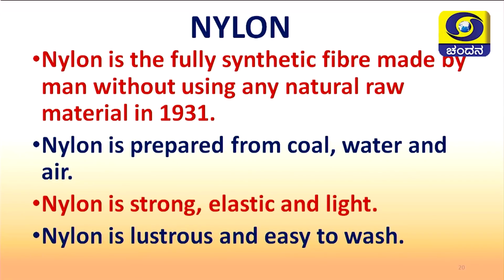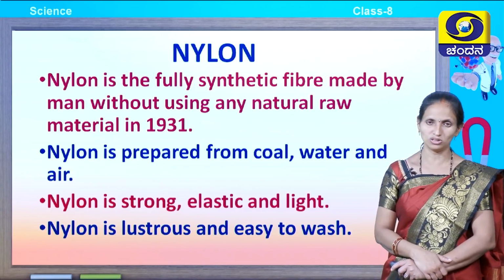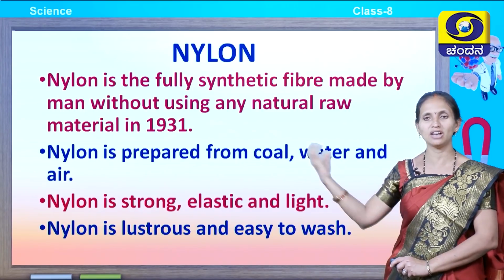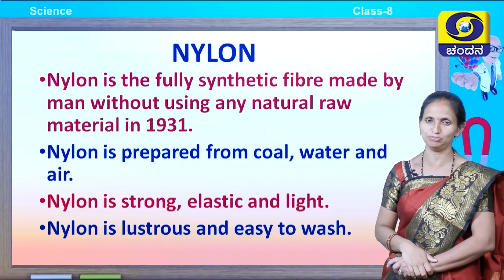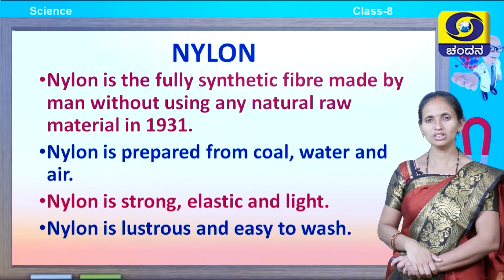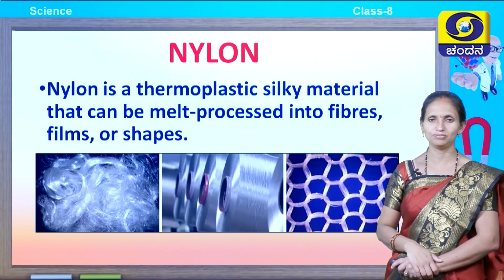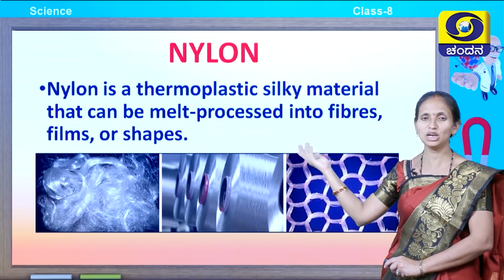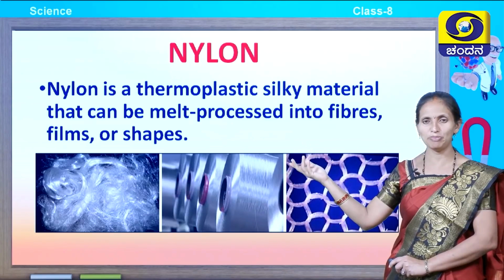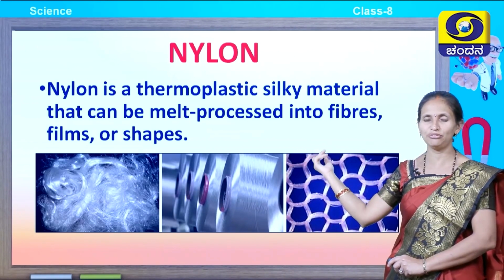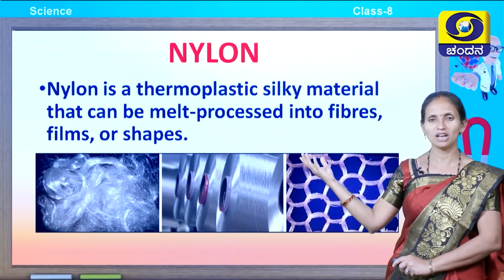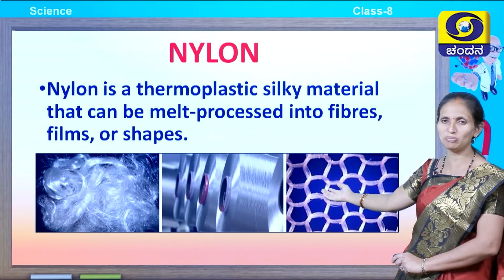Nylon is lustrous and easy to wash. Because of this property, we are using nylon as a synthetic fiber. What are the uses of this nylon? Nylon is a thermoplastic, silky material that can be melted and processed into fibers, films or shapes. So, you can see nylon is just like a thermoplastic silky material.